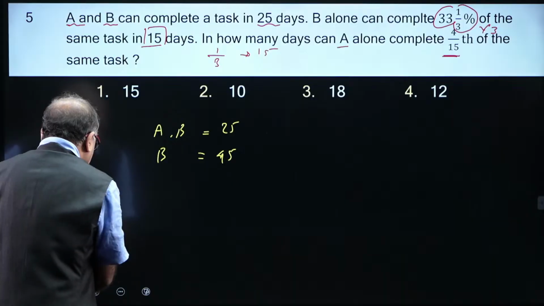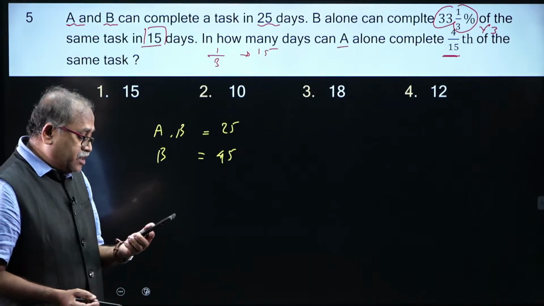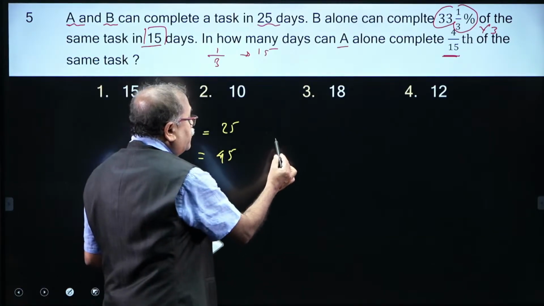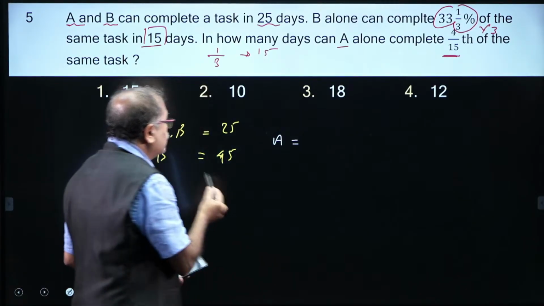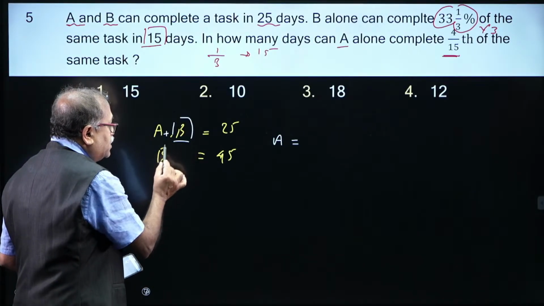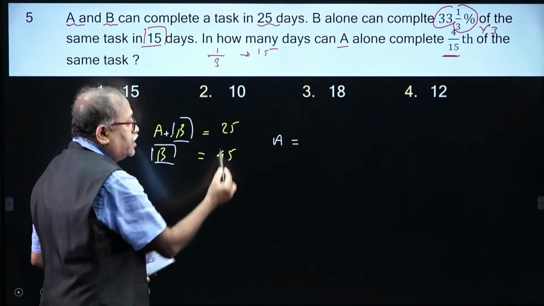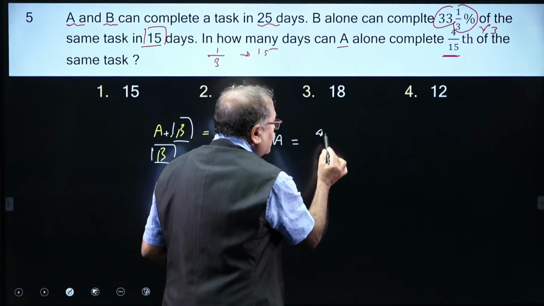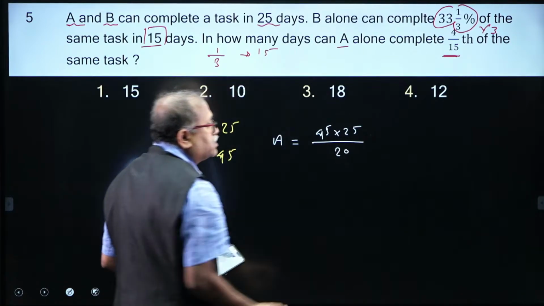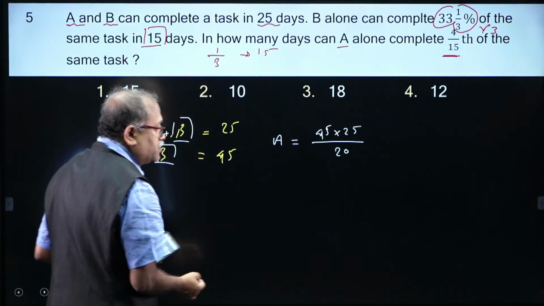many days? Here we have a small shortcut. I do not know whether Varshini has applied that or not, and Prabhu has rightly answered the question. If I have to find out in how many days A alone can complete the work, here A plus B is there, here B is there. If I have to find out A, then 45 into 25 by 45 minus 25, which is 20. That is, A alone can complete the work in these many days.